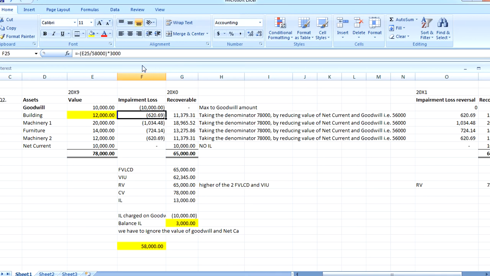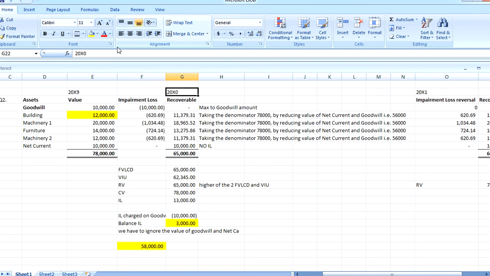So we have solved it by the 12,000, E25, divided by E42, which is your 58,000, and multiply this by the remaining impairment loss of 3,000. So this way our impairment loss is calculated, and here we repeat the same for the other assets.